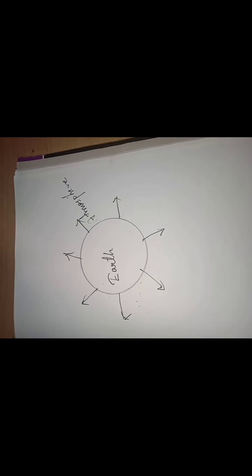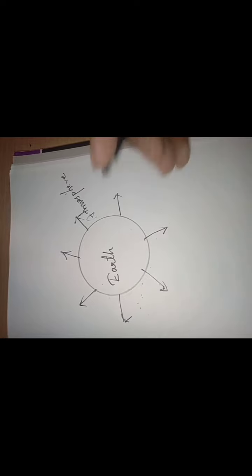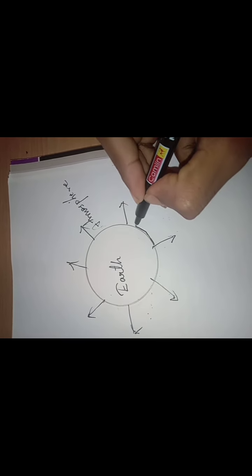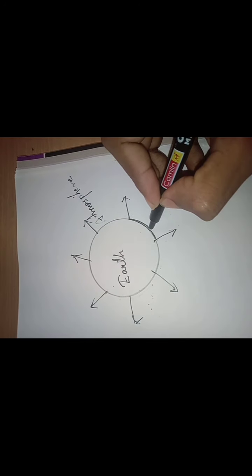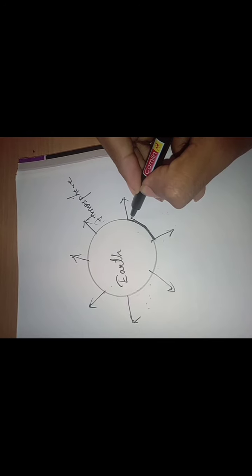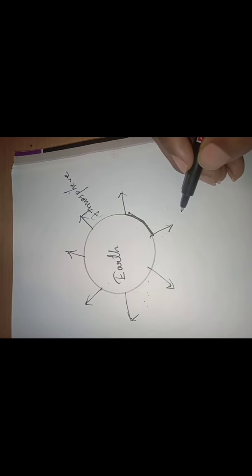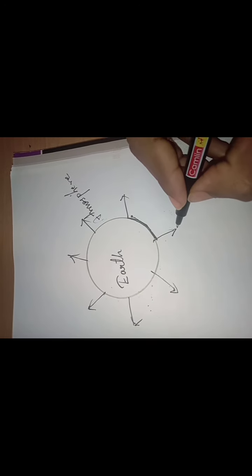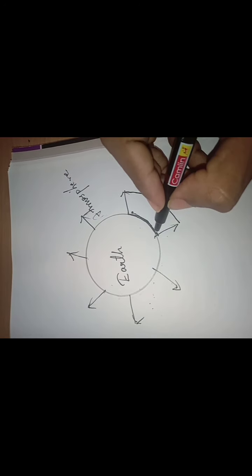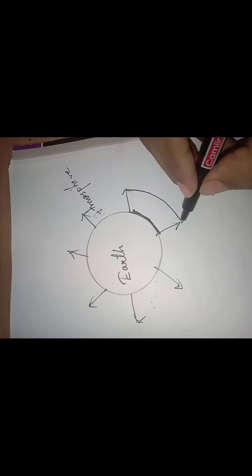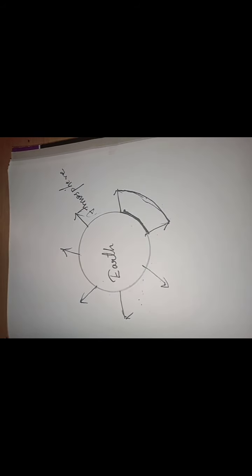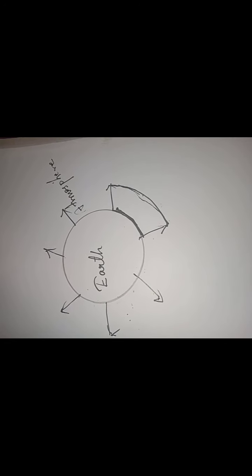The layer which is close to the Earth has more air. Compared to our land, here the air will be more, and the layer which is far from the Earth has much less air. The layer close to the Earth has more air, and the layer far from the Earth has less air.